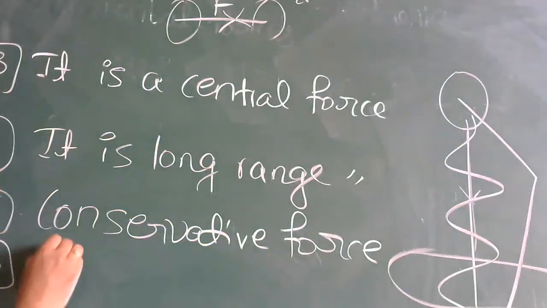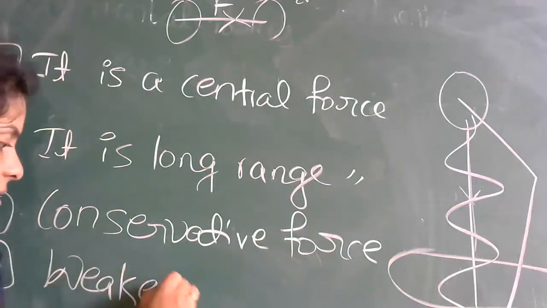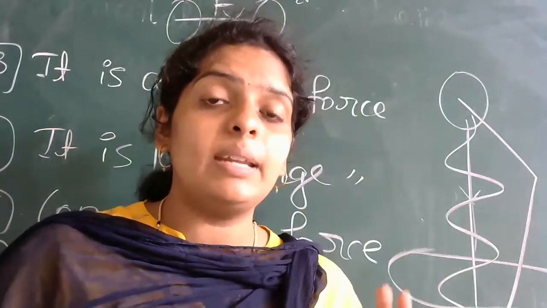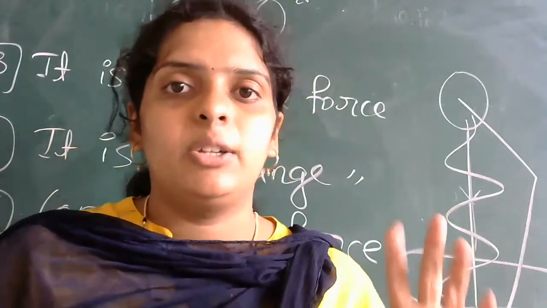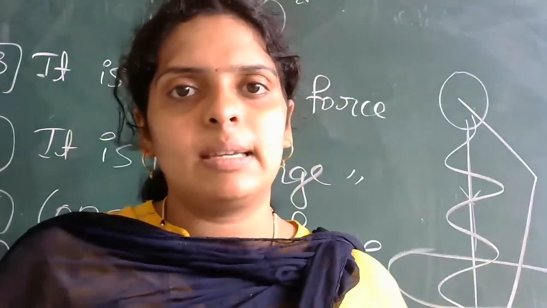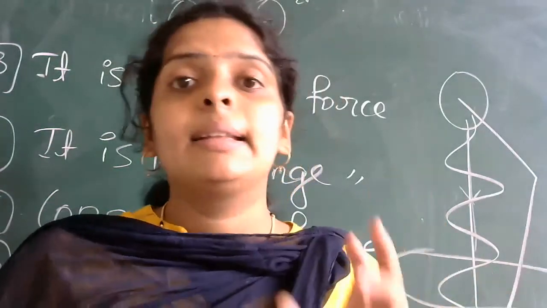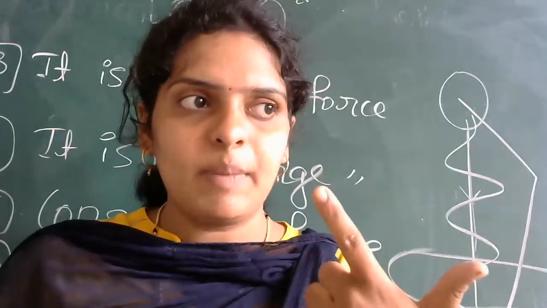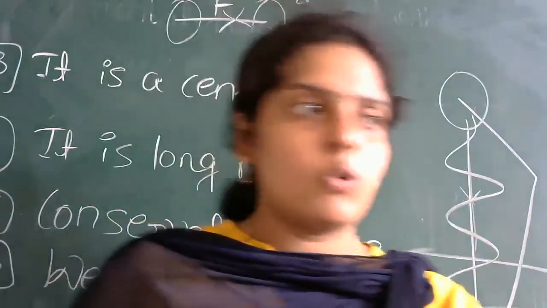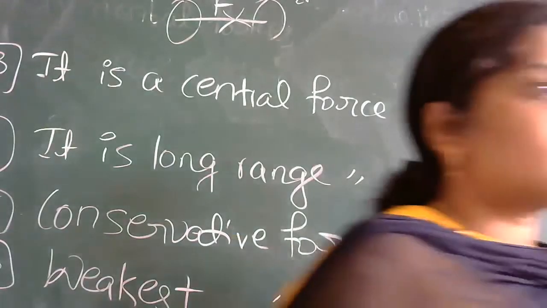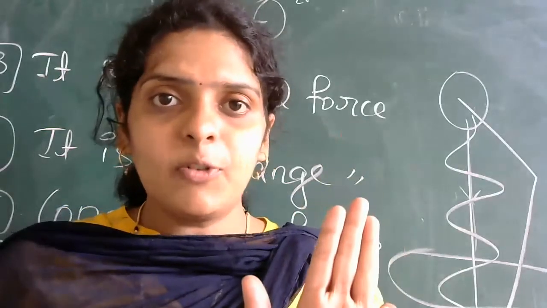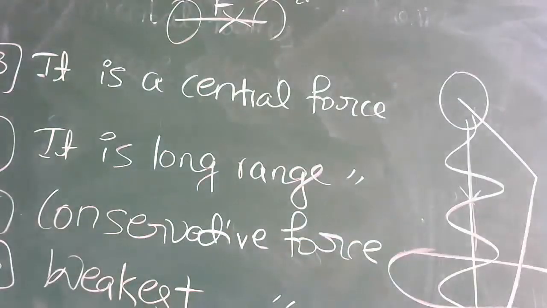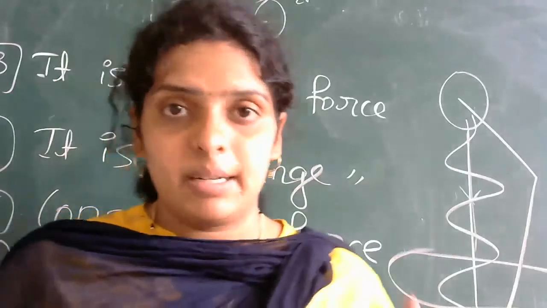The next point: the gravitational force is the weakest force in nature. It is a very important question for your 1 mark in your exam. Which is the weakest force in nature? That is gravitational force. You have 4 forces in nature: gravitational force, electromagnetic force, strong nuclear force, and weak nuclear force. Of all these four fundamental forces, the gravitational force is the weakest force in nature. Remember, it is very, very important.